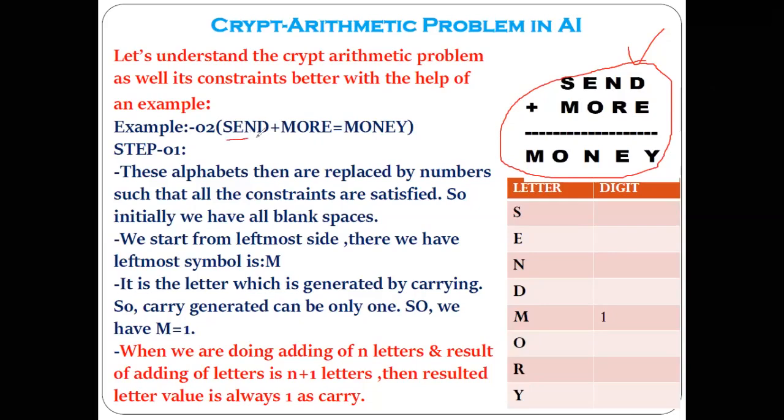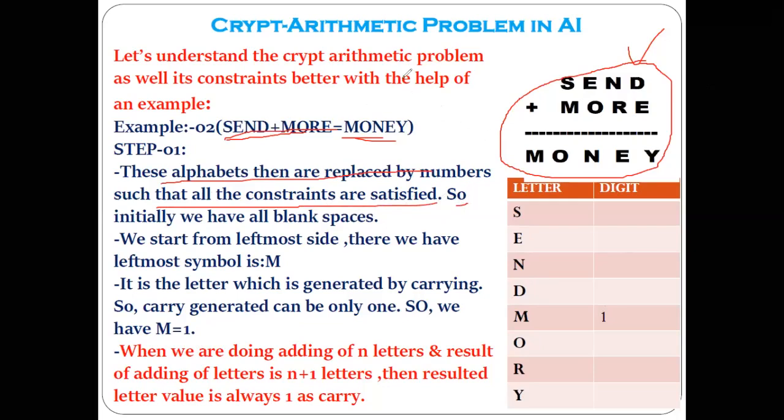Now we are given the example send plus more equal to money. And now we have to perform the encryption of these alphabet by some numbers by following that constraint that we have given. Now, as I said, these alphabets then are replaced by numbers such that all the constraints get satisfied. So initially,